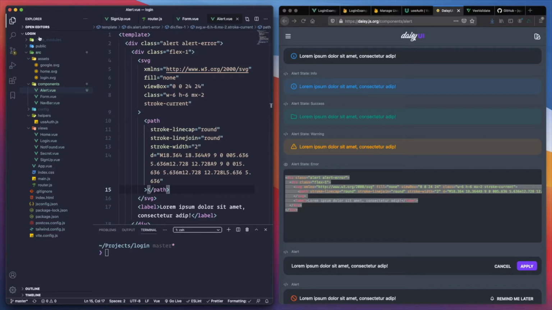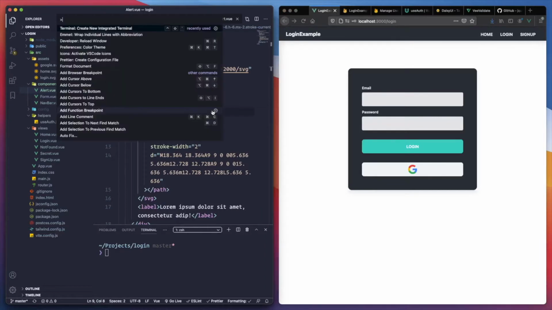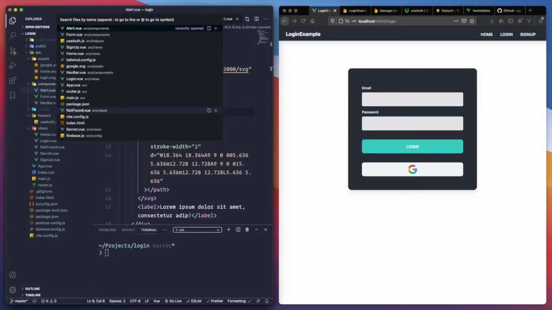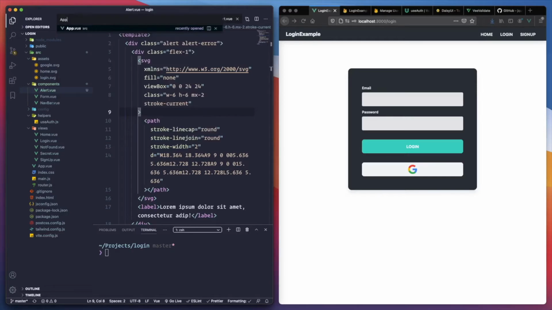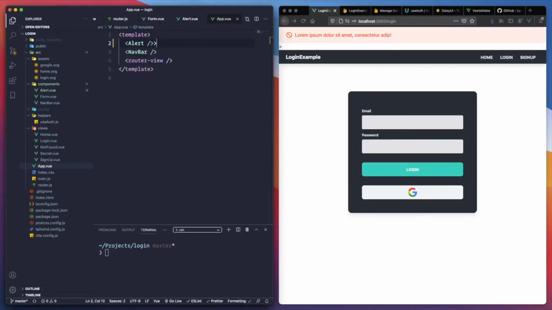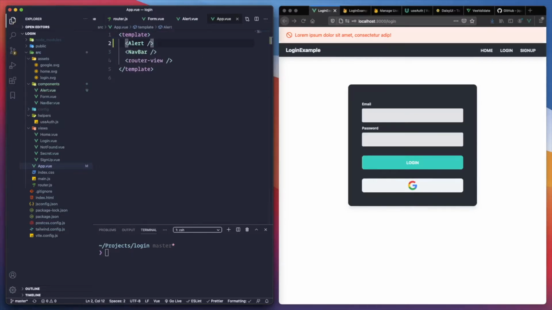And if we go to the application view, let's call the alert here. Maybe we can use it like that.